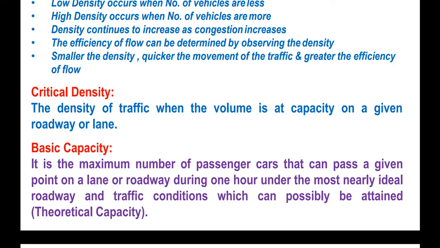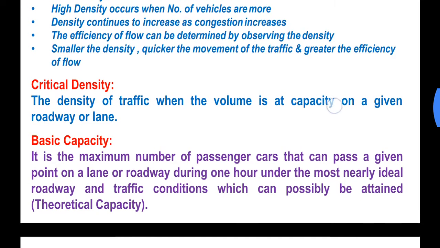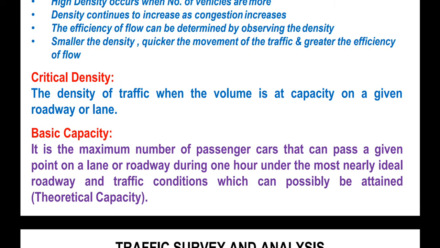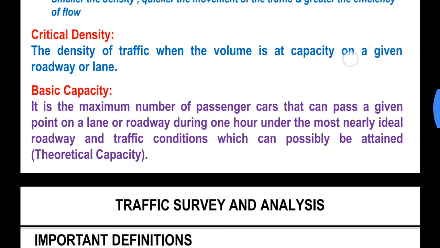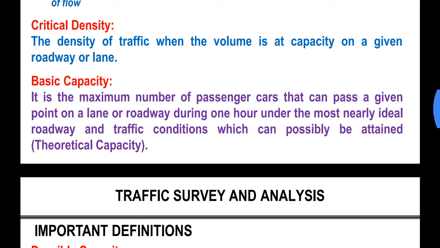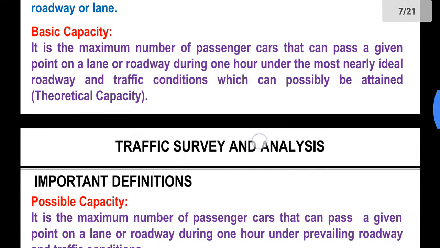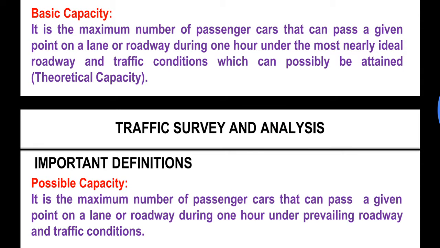The density of traffic when the volume is at capacity on a given roadway or lane. So what is the capacity? It is the total number of vehicles that a road can accumulate. That is the total capacity of a road. Now when the density is equal to the capacity of that road, then that density is nothing but the critical density.